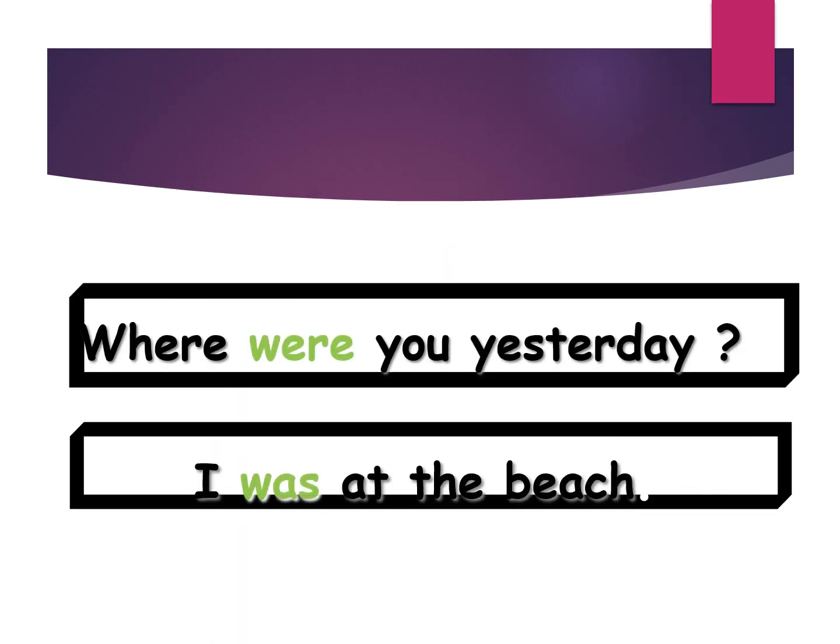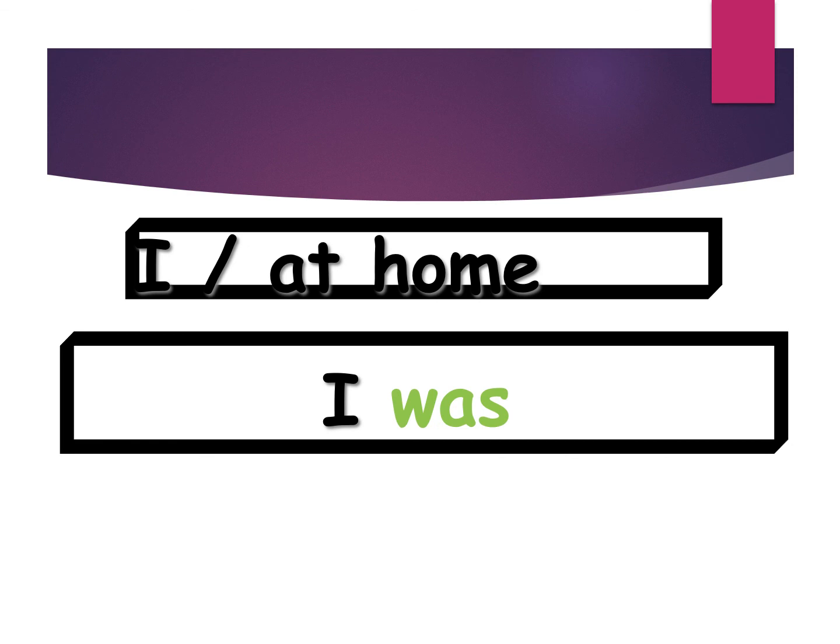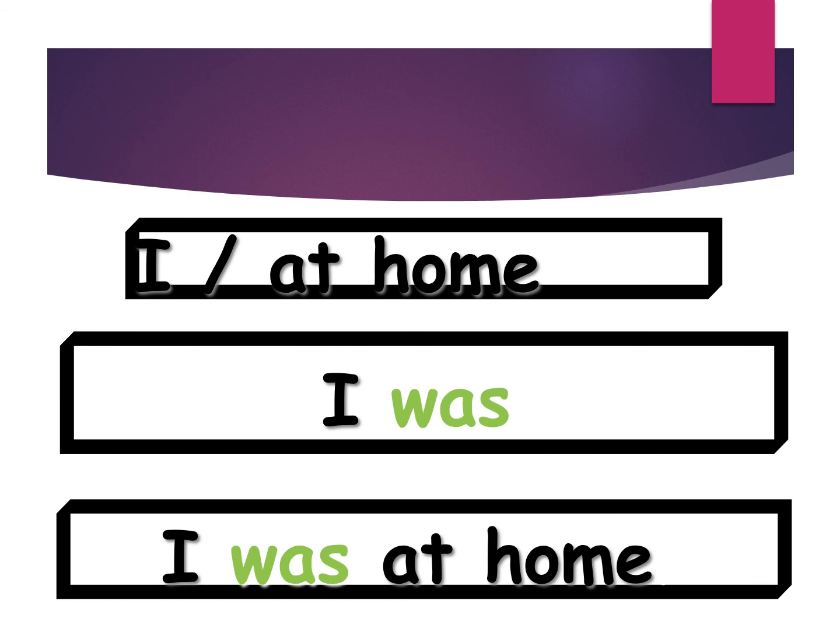Where were you yesterday? This is a good question to start a conversation, and as we said before, there are many ways to answer it. I was at the beach, you can say. And you? So we have these two elements, I as a pronoun and at home as a location. You can answer that question by saying I was at home,